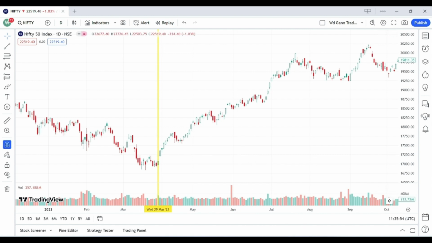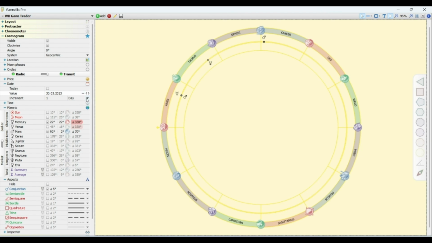Open the Gannzilla again. Change it to month. Let's go in the past. Yes, now here we can see that on the date 6th August 2022, it is forming a conjunction between the Mercury and Mars. Let's mark it on the TradingView app.